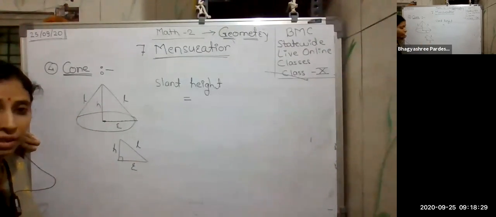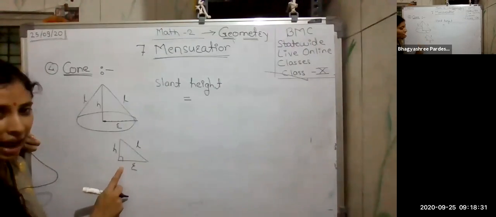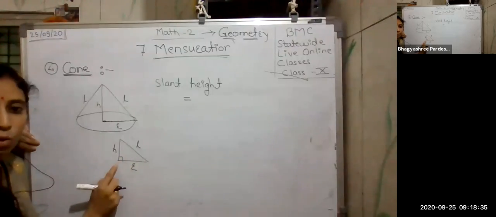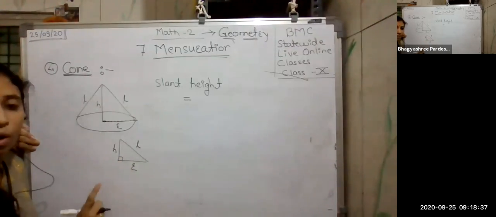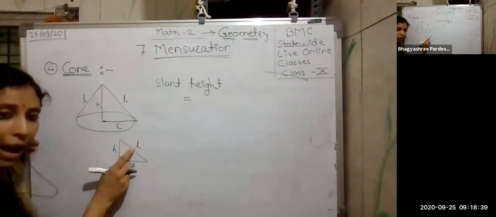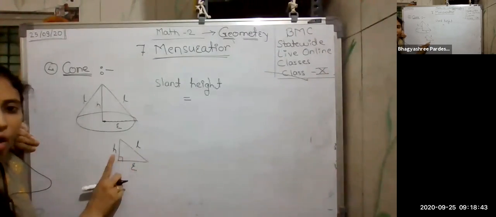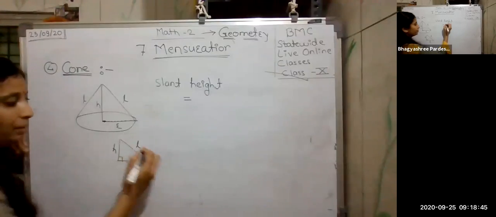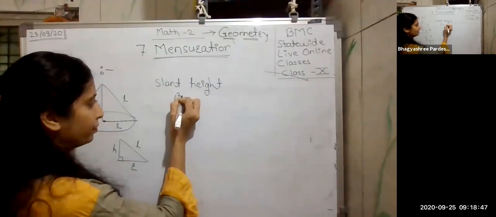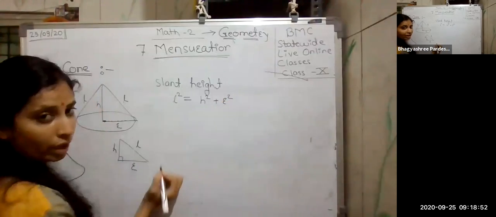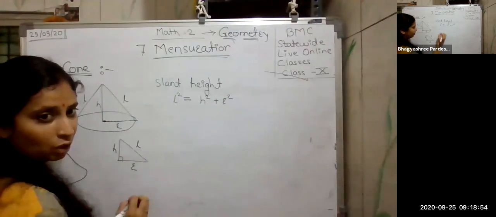So can we easily find the value of L using the Pythagoras theorem? The theorem says hypotenuse square is equal to the sum of the squares of the remaining sides. That means L square is equal to h square plus r square.